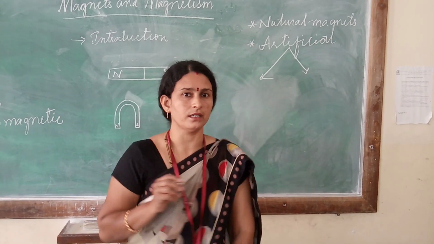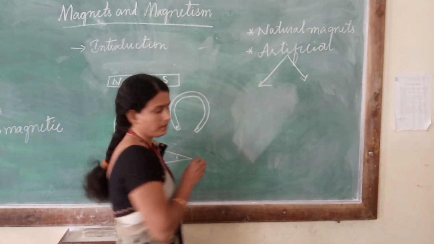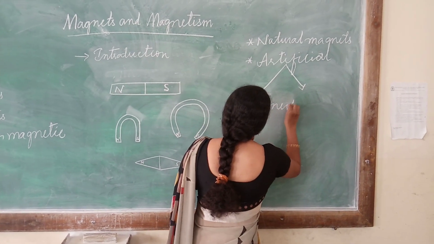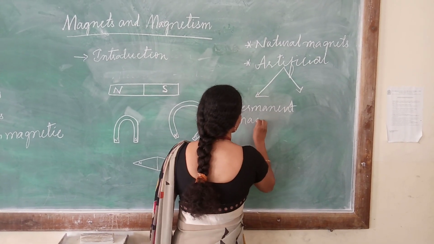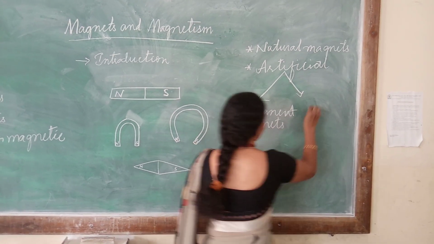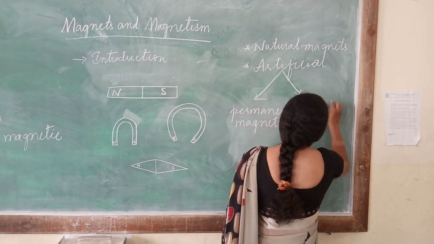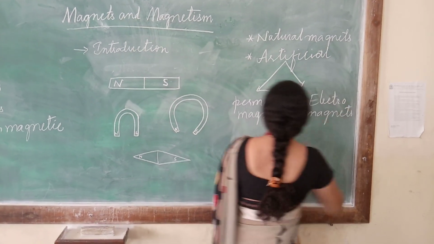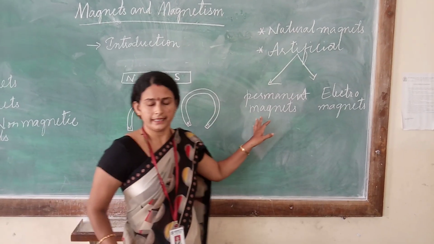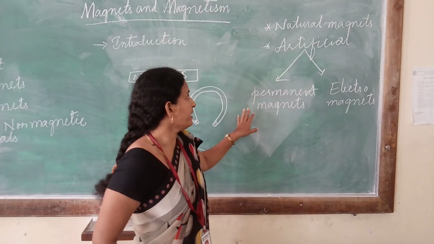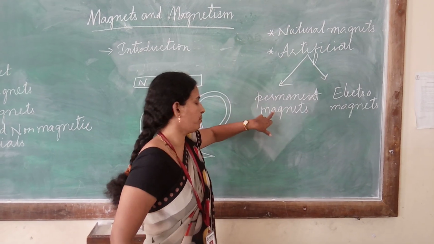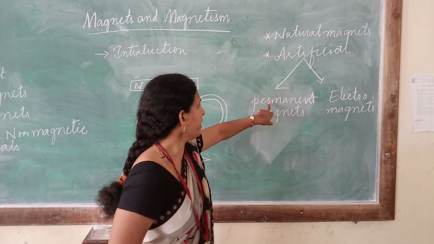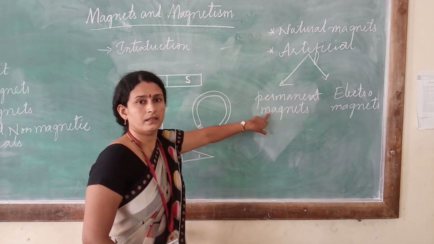Artificial magnets are of two types: permanent magnets and electromagnets. So permanent magnets are alloys.